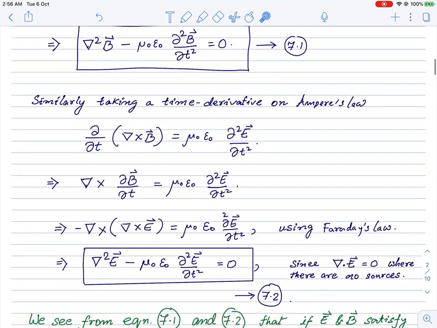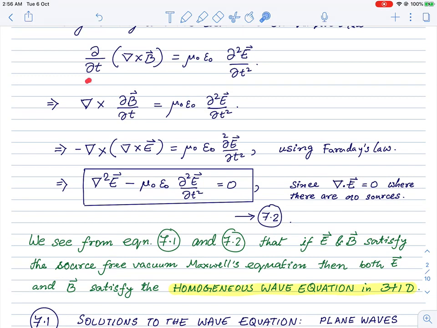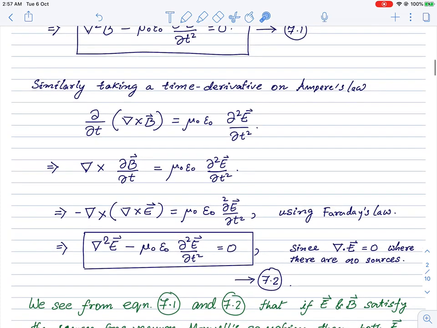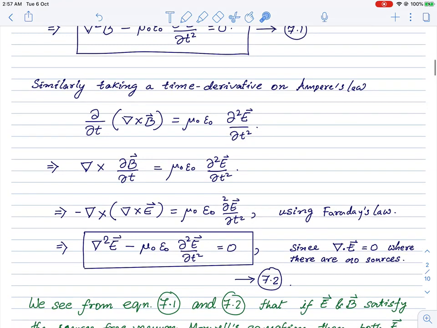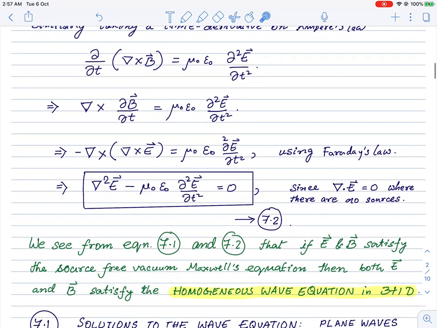B, and then replace the time derivative of B using Faraday's law, and write this as curl of E. Because we have taken a time derivative on both sides of the equation, this became a double time derivative of the electric field on this side, and the mu naught epsilon naught was originally there in Ampere's law equation. So now, after using Faraday's law here, this again becomes the curl of the electric field, again because the divergence of the electric field is zero because there are no sources, or no charge densities.